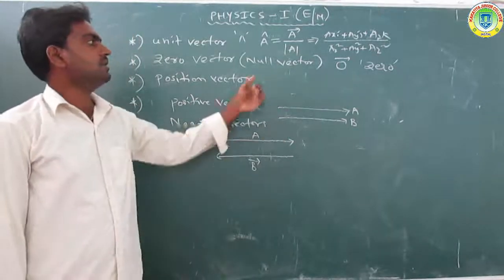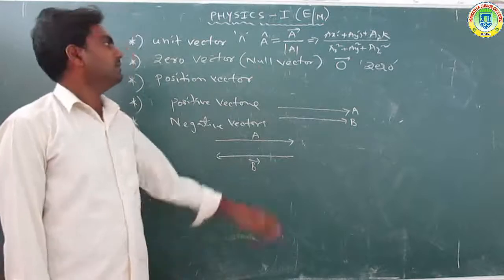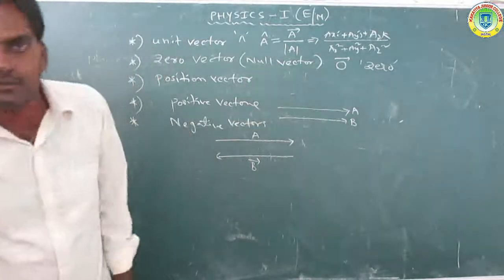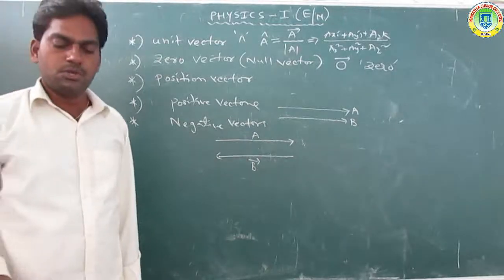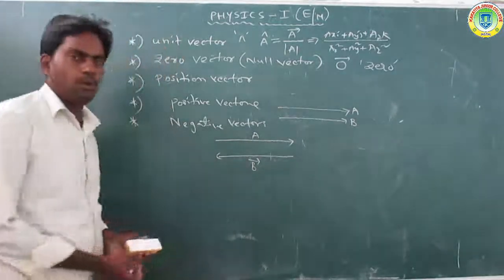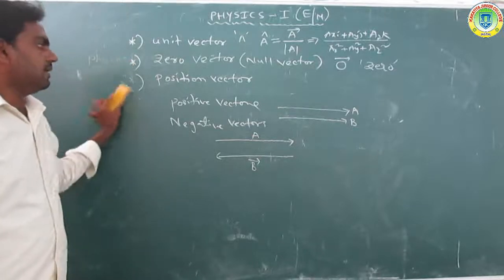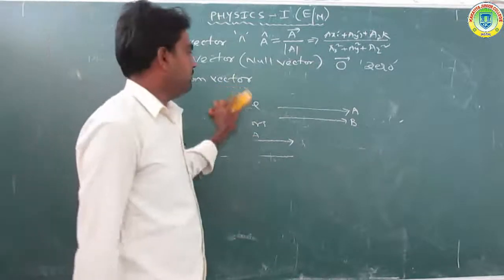So what is the zero vector? The zero vector is also called the null vector, and a vector whose magnitude is 0 is called a zero vector.